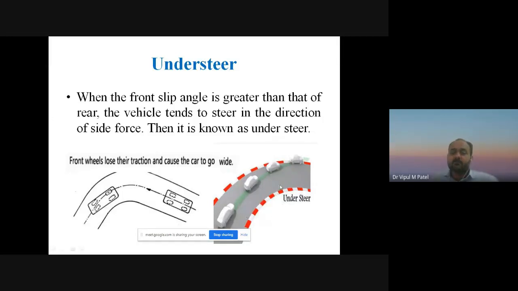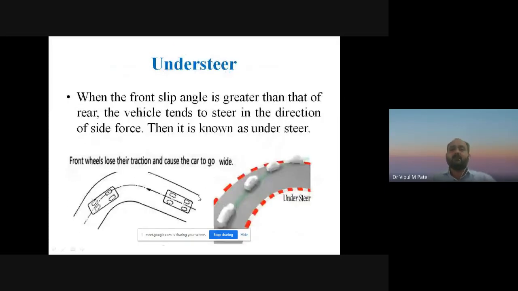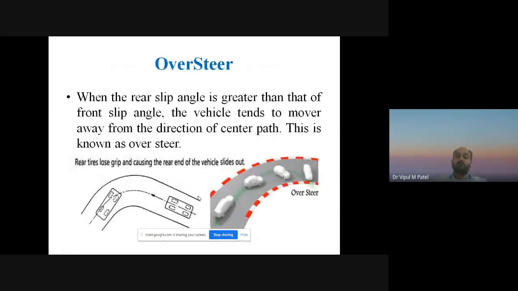So we have to maintain the speed of the automobile vehicle when we are turning it. Otherwise, this type of understeer will occur due to the side force and slip angle. This is the slip angle, this is the side thrust, and this is the cornering force. It will be produced during the turning of the vehicle. Now you can see the oversteer.